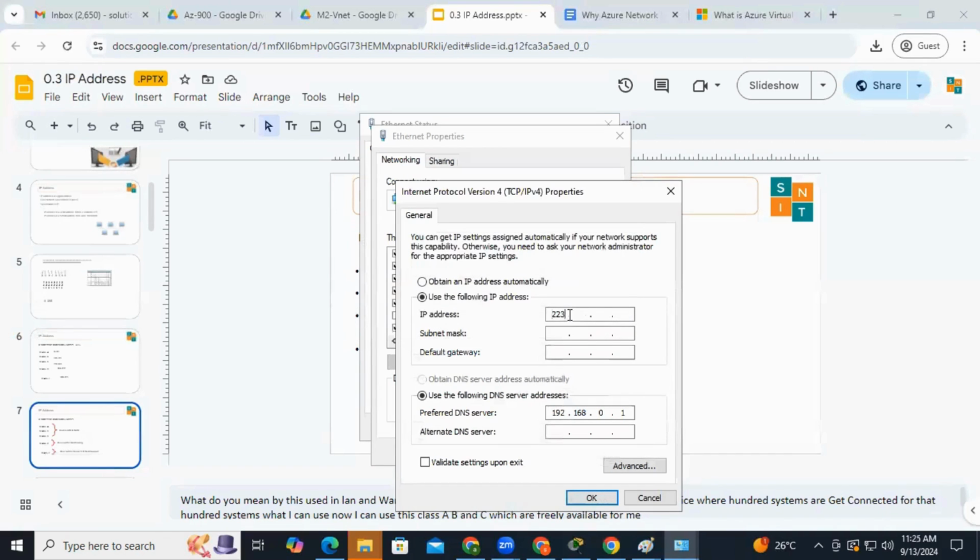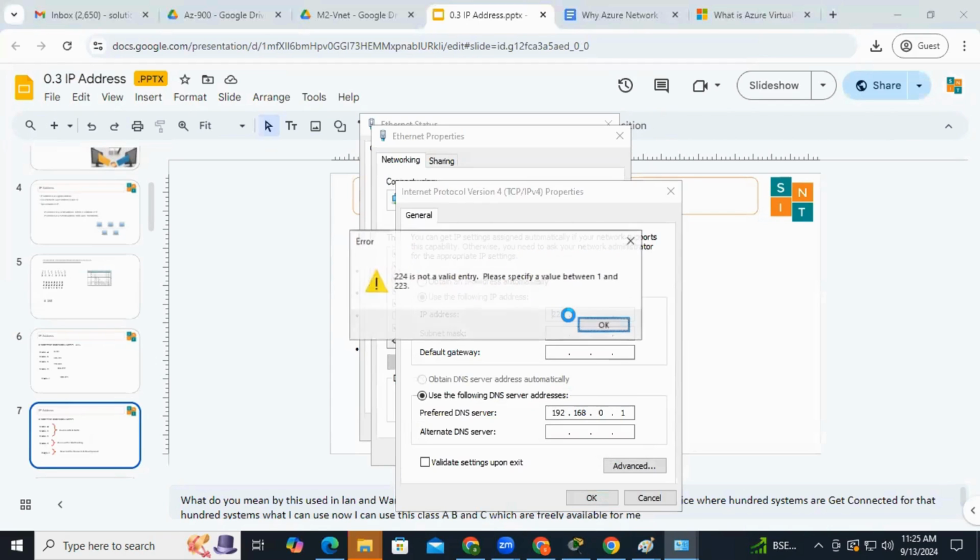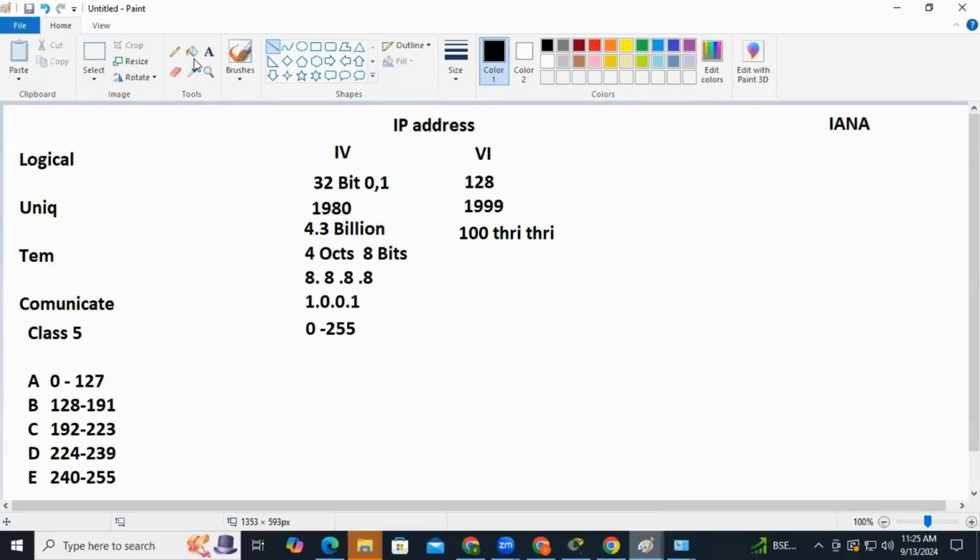In the next portion, I can give 250 or 5, but I cannot give 224. The reason is IANA said you can assign addresses from this range only, and you cannot assign above this range.